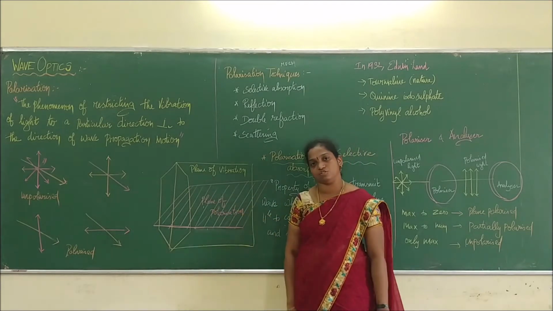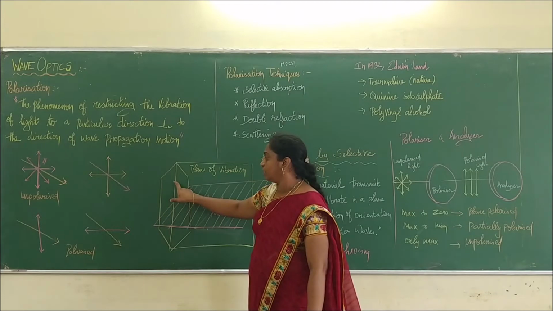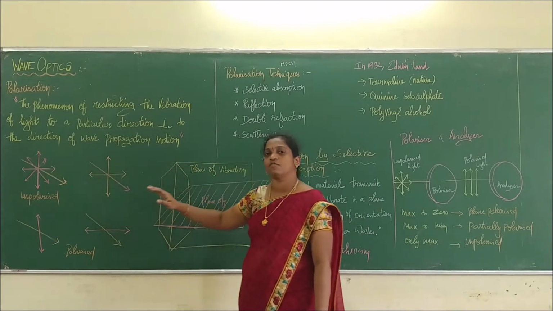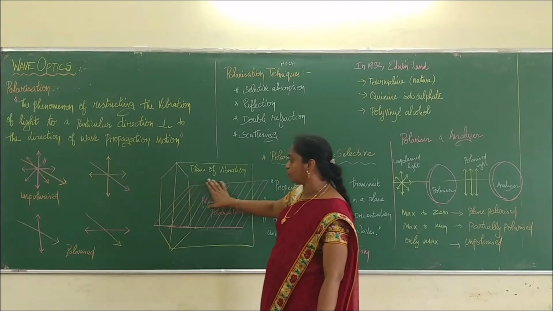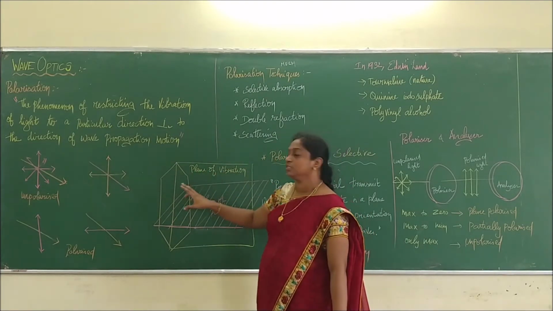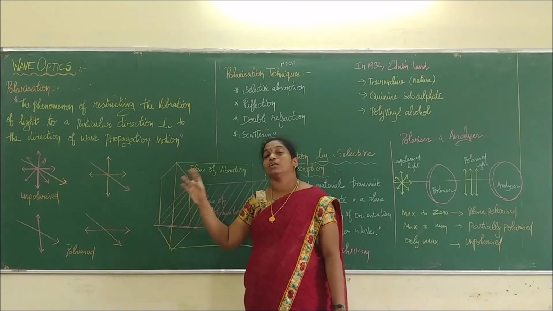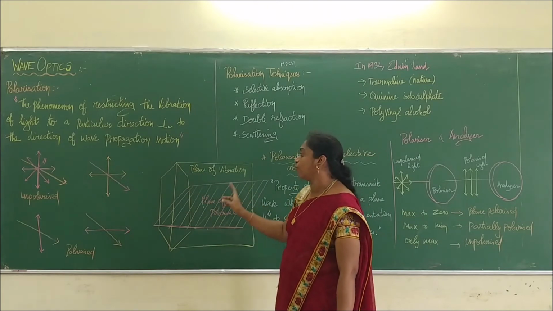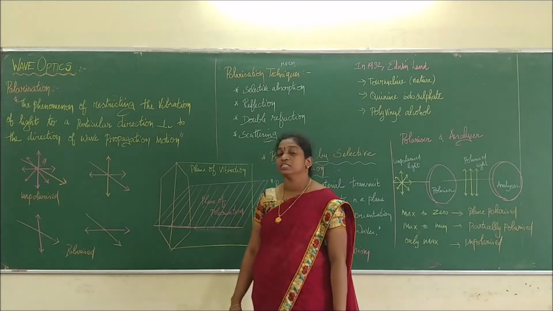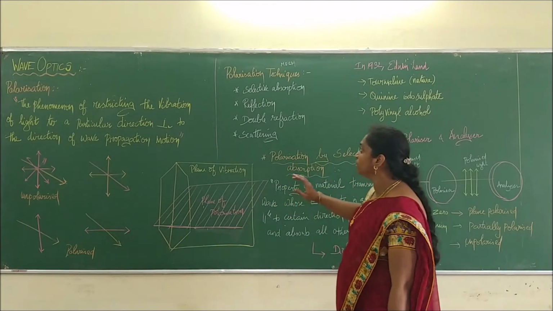plane of polarization. So when a ray of light falls on the tourmaline crystal, it will restrict all the directions of light and allow only one direction, the one parallel to the axis. So the plane which is parallel to the optic axis of the crystal is called the plane of vibration, and the plane which is perpendicular to it is called the plane of polarization. Is that clear? Right. Very easy and very simple.